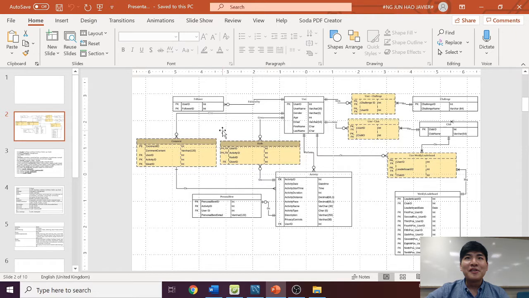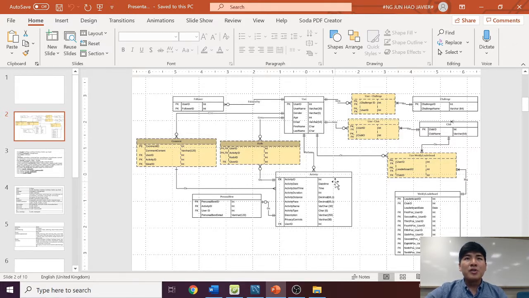In addition, we created a few associative entities, namely user challenge, user club, kudo, comment, and user weekly board, so that we can decompose the M:N relationship between their respective entities to ensure that the ERD is in the 3NF. In each of the tables, we have indicated the data type for each attribute so that each field can be keyed in properly. In creating the ERD, we made the following assumptions.